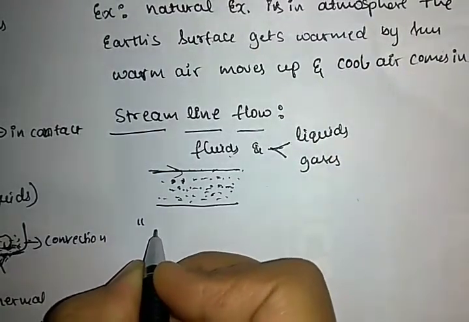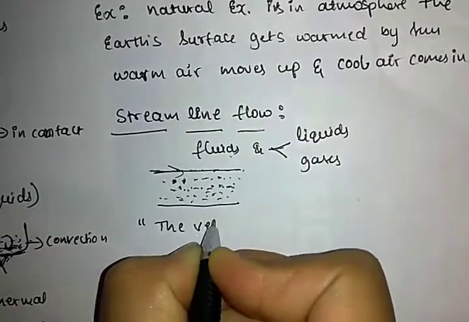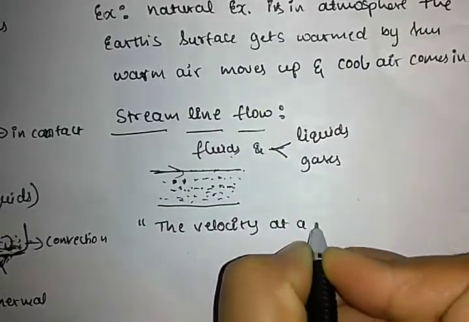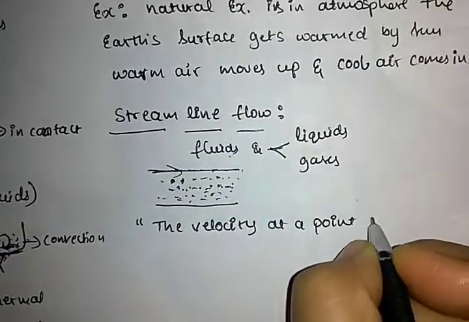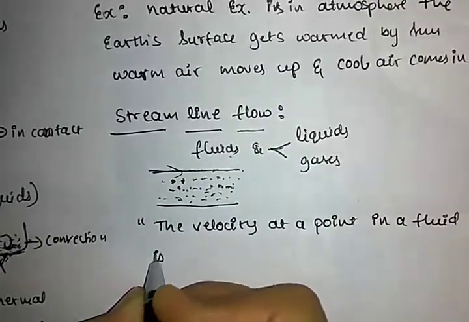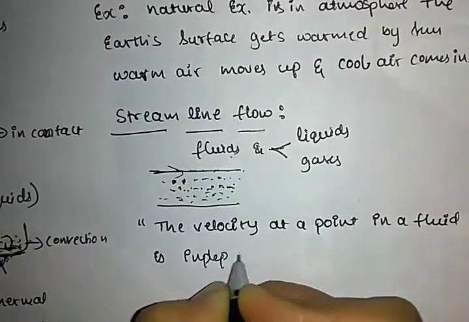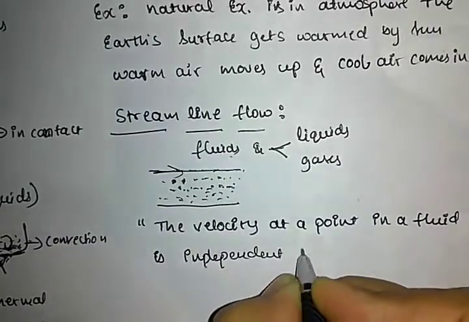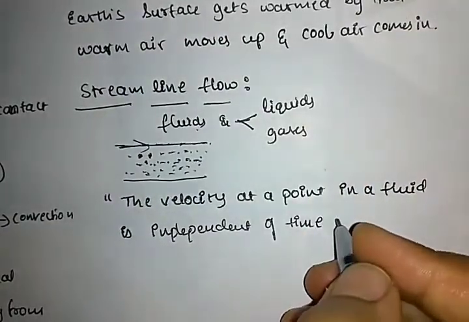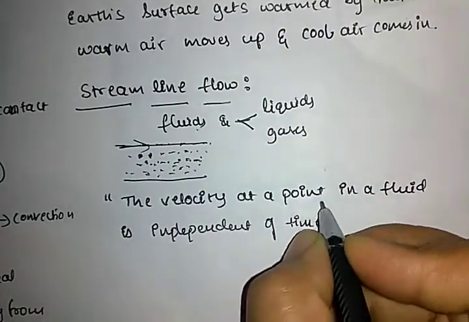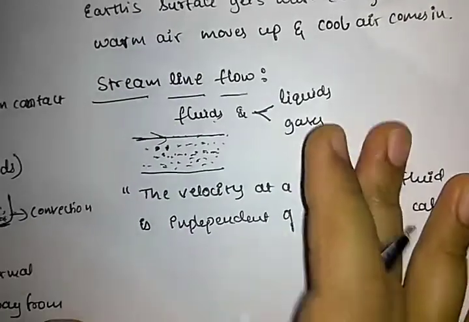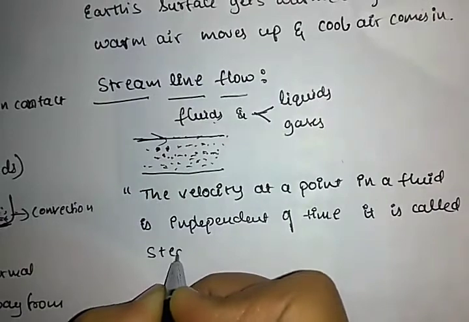The velocity at a point in a fluid is independent of time, and also independent of time, it is called steady or streamline flow.